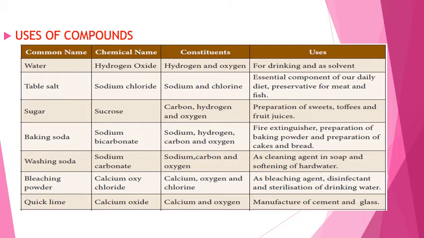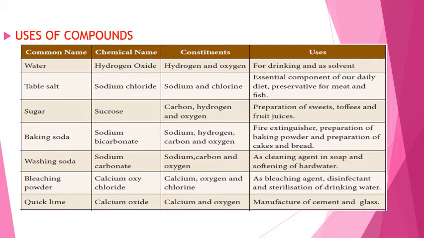Next compound is washing soda. The chemical name for washing soda is sodium carbonate. The constituent elements of washing soda are sodium, carbon and oxygen. The uses of washing soda are: it is used as a cleaning agent in soap and for softening of hard water.